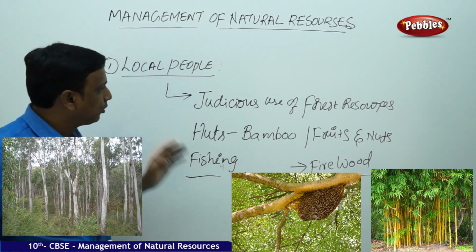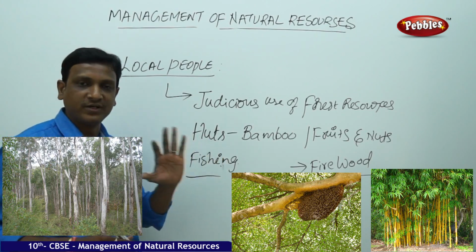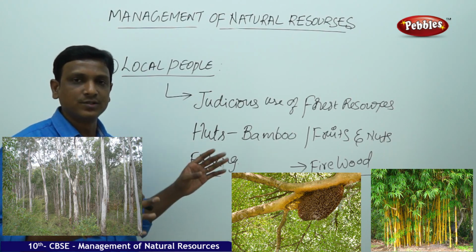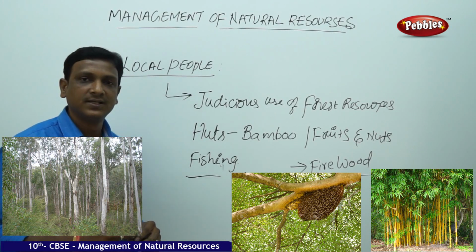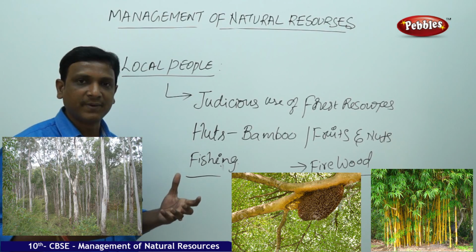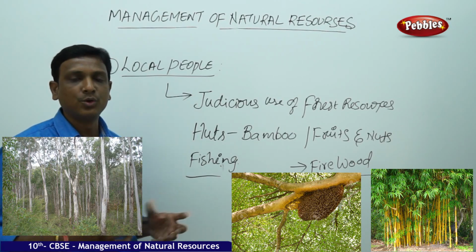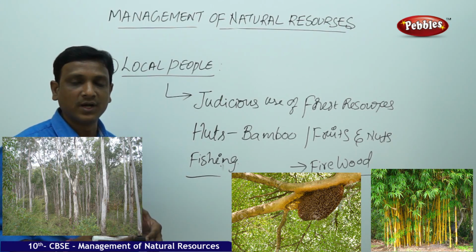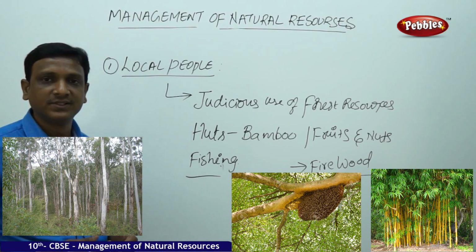So even though these local people are living in contact with this forest, the forests were not disturbed. The forest land was not disturbed. The resource was not misused because they were using the forest resources judiciously. So they are not expecting more, they are just taking the things which are enough for their living. They don't want to make millions and millions of dollars, and they don't want to keep any bank accounts. They don't have a commercial view of the forest.